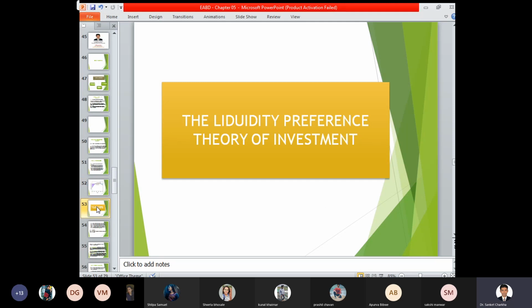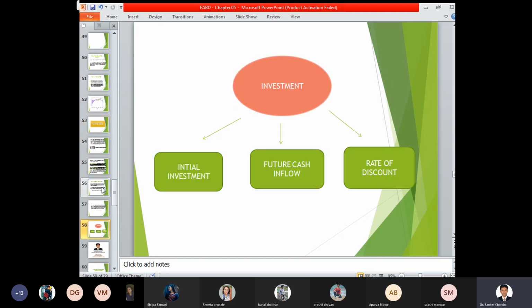In my next lecture, we'll start with the liquidity preference theory of investment. So we have seen the theory of consumption. Now we'll move towards the theory of investment. Then we have initial investment, future cash flow, and rate of discount.